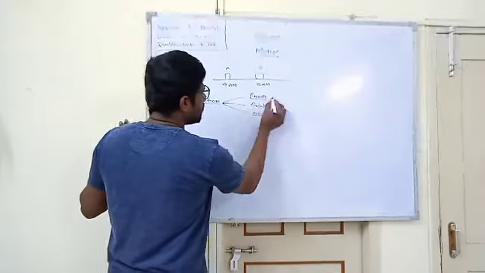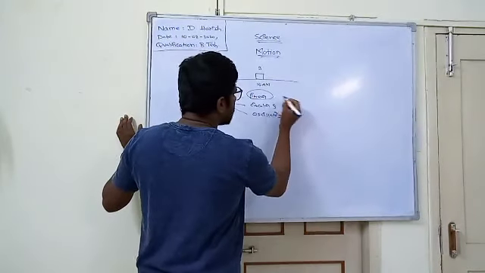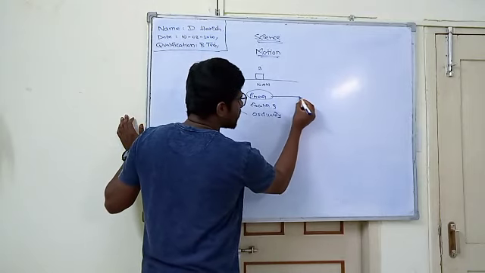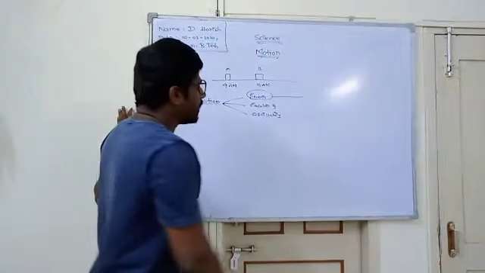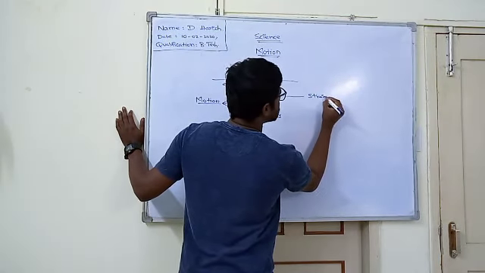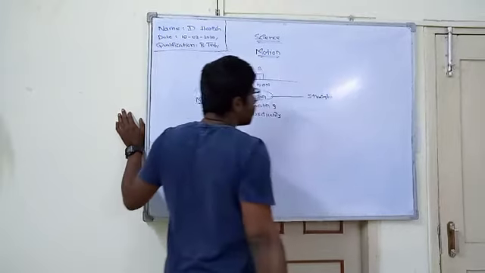First of all, linear. Linear means an object changes its position from one place to another place in a straight line. Then we conclude that that object is in linear motion.